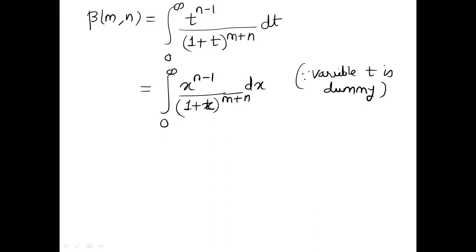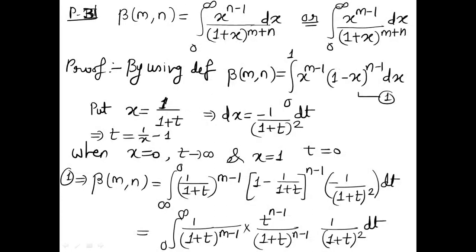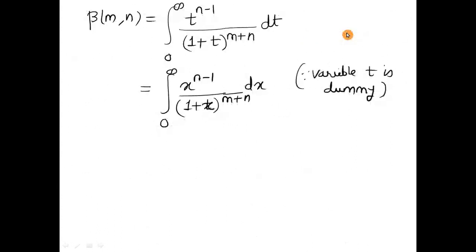Right, now let's think about here. I have written another statement, x to the power m minus 1. How do we get this? For this, we will simply use the symmetric nature of the beta function. As we know, beta of mn is equal to beta of nm. So what we are going to do here is interchange m and n.